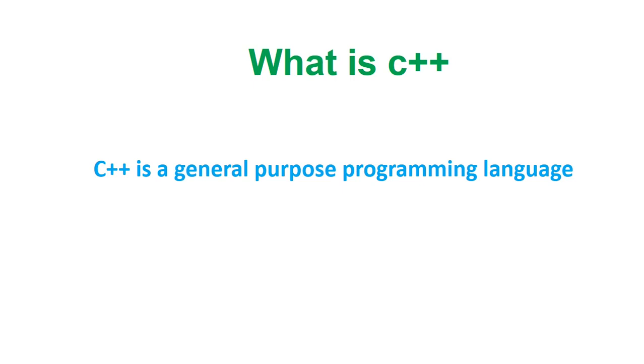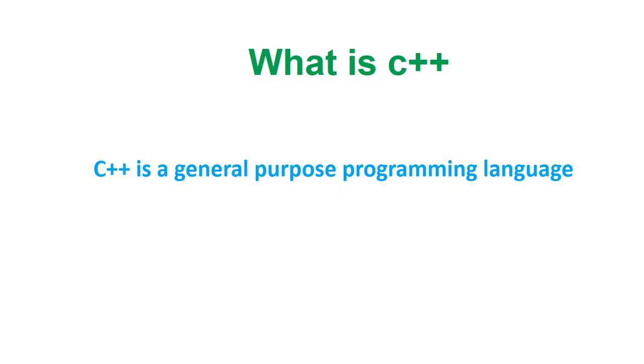C++ is a general purpose programming language. First you have to know what is a computer language. All of you know about a computer. A computer is an electronic device performing some computational task. We are giving some instructions to the computer for getting any job done. According to the instructions, the computer will work. These instructions are called programs. The language in which these instructions are written is called programming language.